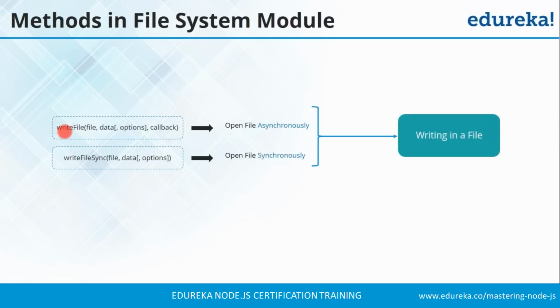Now moving on, we also have a write function for writing into a file. Using this writeFile function, you can open a file and insert the data, or you can write the data inside that file. And again, you have a callback function at the last. So this is the asynchronous form of this function. Then second, we have writeFileSync. As you can see, we have the Sync keyword over here. So this is the synchronous form of the write function. Then you give the file name and the data which needs to be written inside the file.